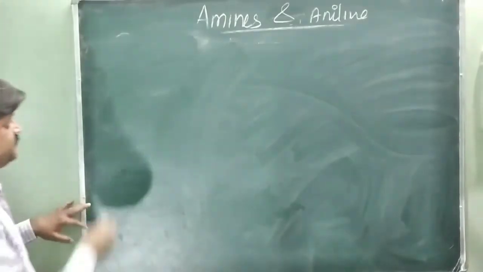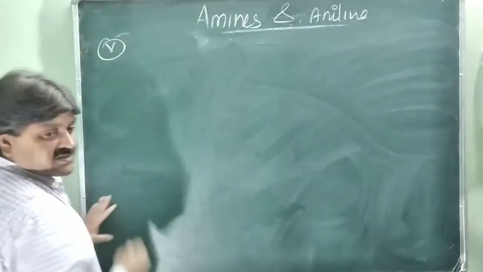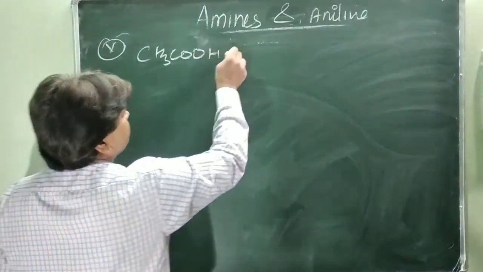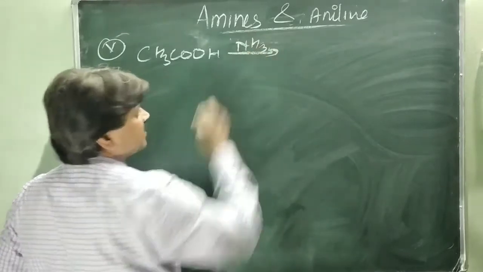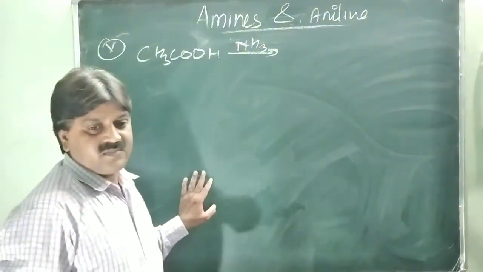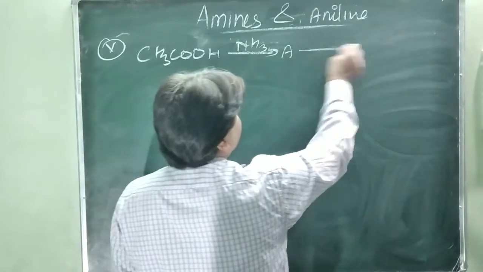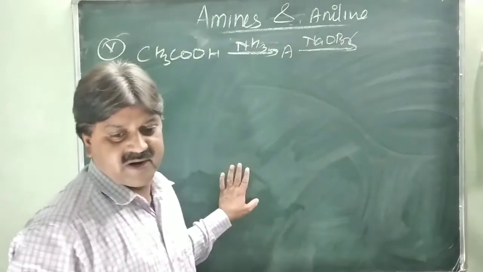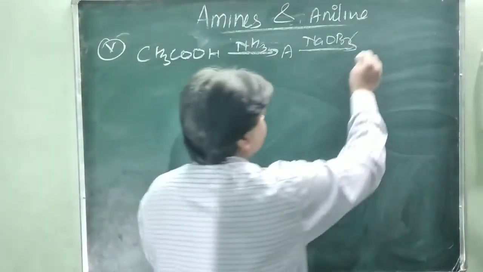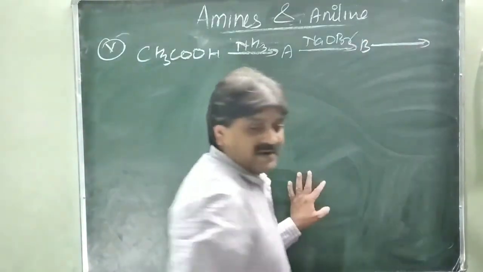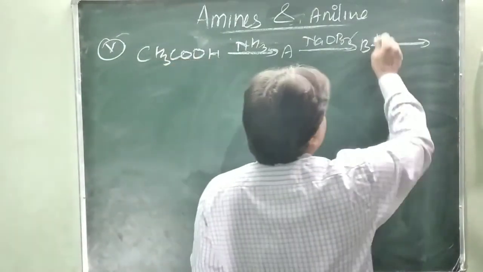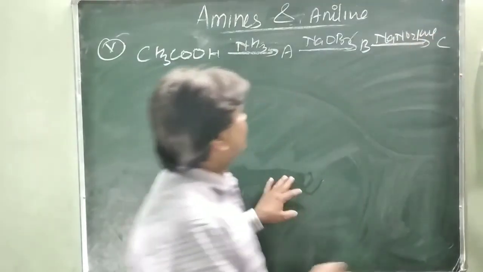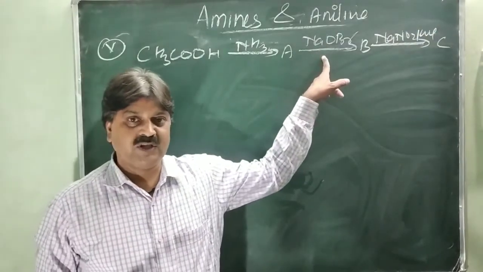Acetic acid, CH3COOH, is treated with ammonia, NH3, forming A, and then NaOBr, sodium hypobromite, forms B, and then it is treated with NaNO2 and HCl to form C. NaOBr is formed by sodium hydroxide and bromine.